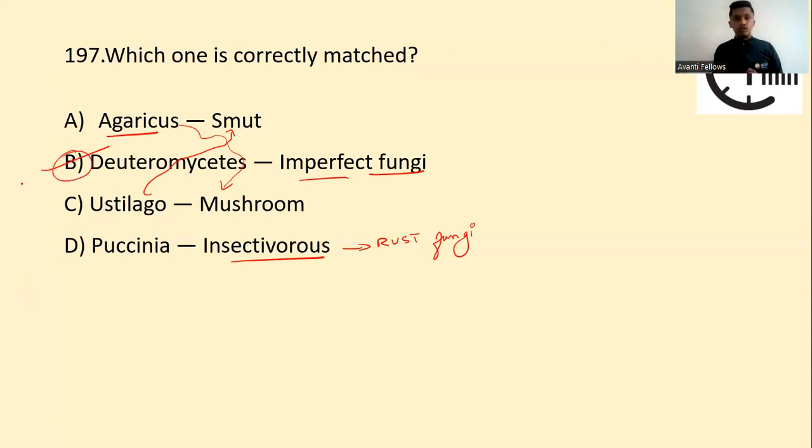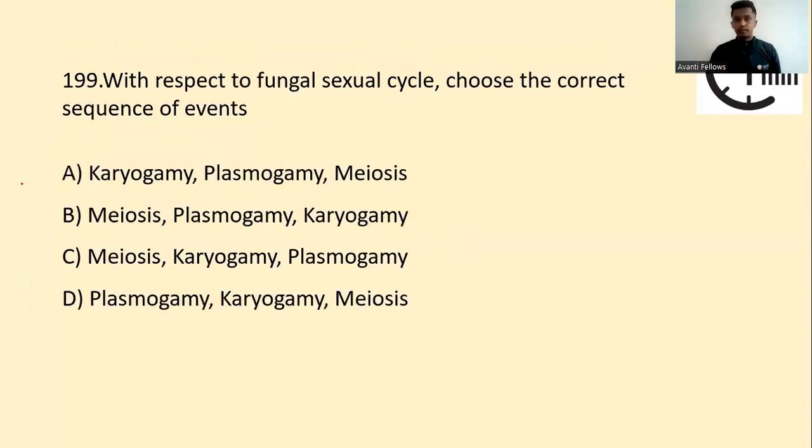Agaricus, another word is mushrooms. Ustilago, another word is smut fungi. Deuteromycetes is called imperfect fungi. Puccinia is called rust fungi. So they have names and common names. All right, so next question.